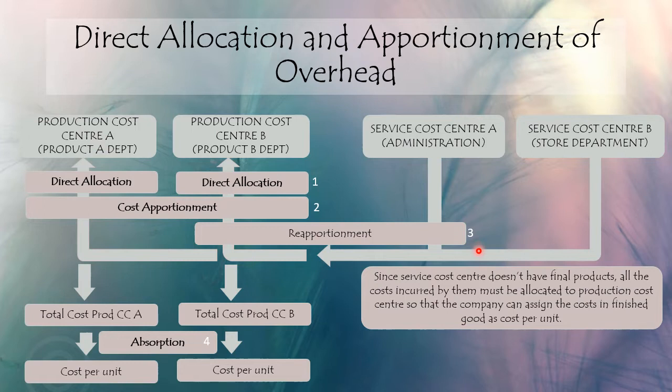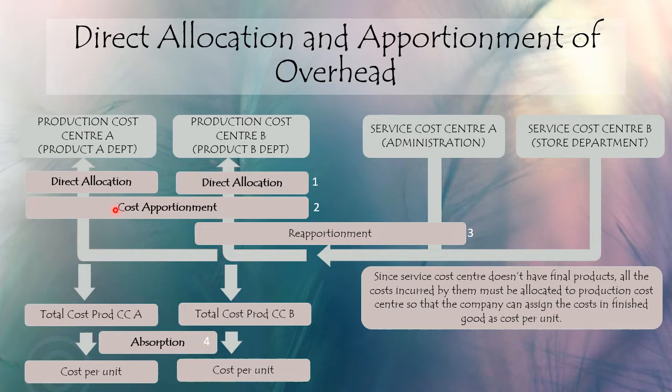Then we need to reapportion the cost, meaning that we need to transfer the cost in service cost center A and service cost center B to production center A and production center B. Since service cost centers don't have a final product, all costs incurred by them must be allocated to production cost centers, so that the company can assign the cost in the finished goods as cost per unit.